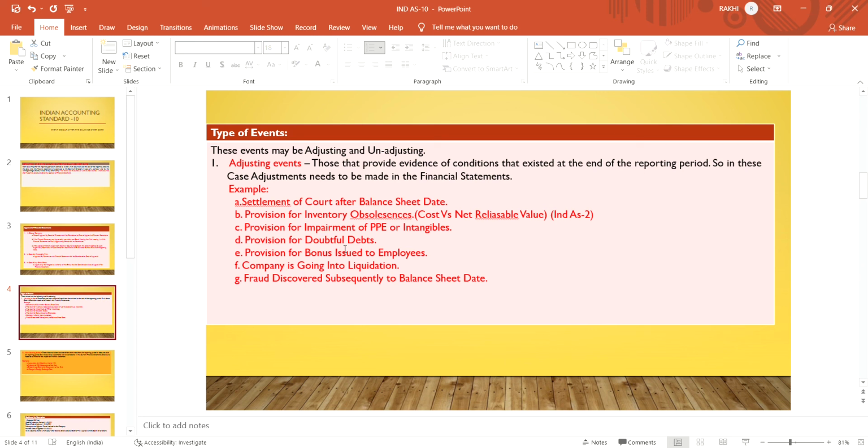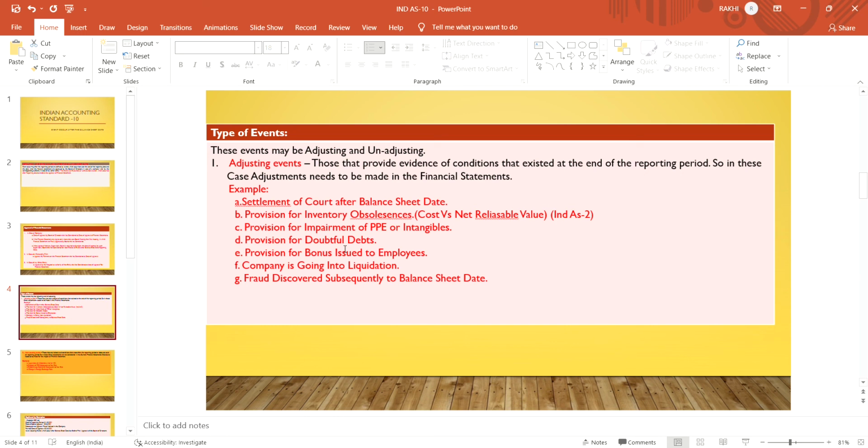The company is going into liquidation. Some liquidation case is going on and the company knows that after the reporting date the company is going to liquidate. So they will make an adjustment accordingly.